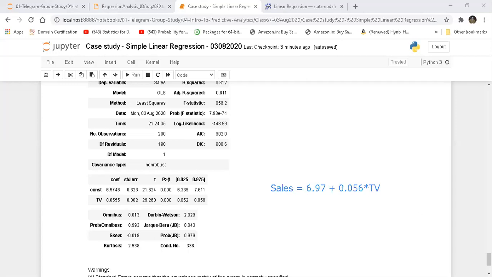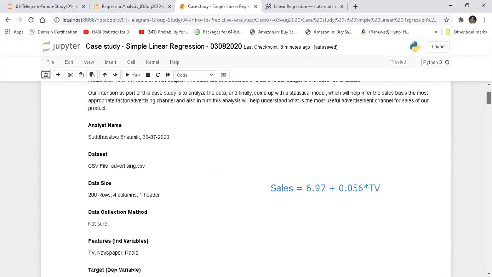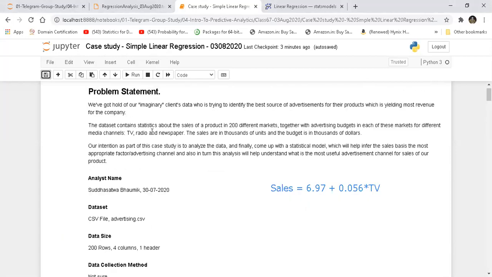But we have to solve the equation taking into account the scale. So we go back and look at the description. This is why we have written the scale. The media channel sales are in thousands of units and budget is in thousands of dollars. So TV value was in thousands of dollars and sales are in thousands of units, right?